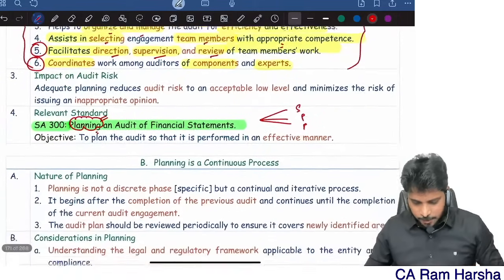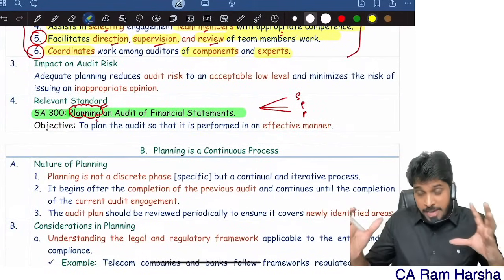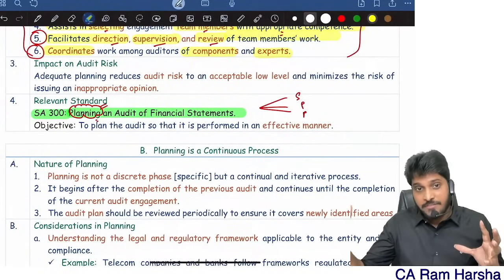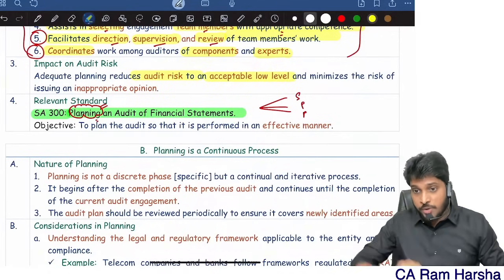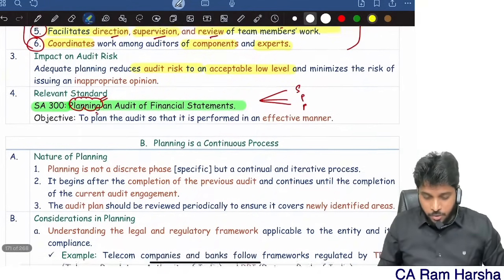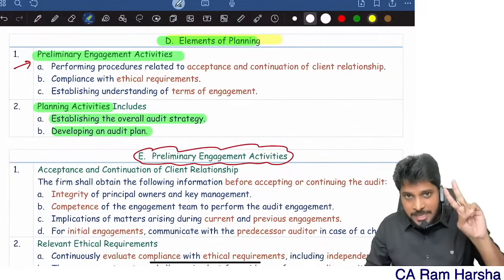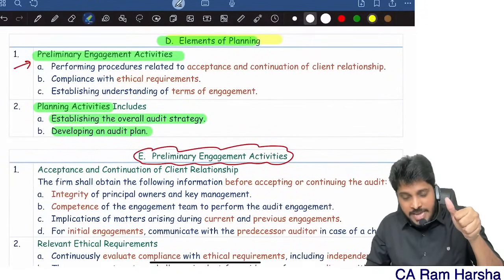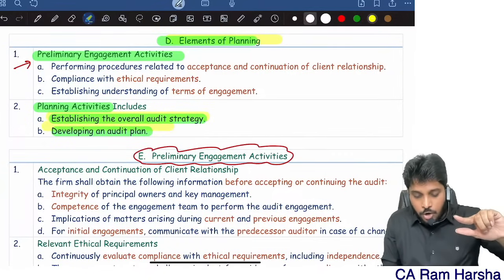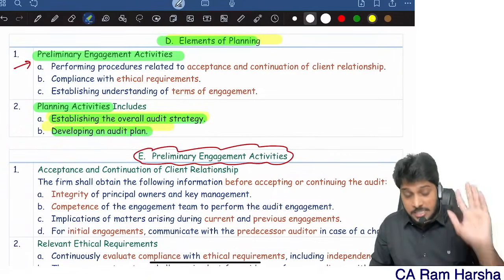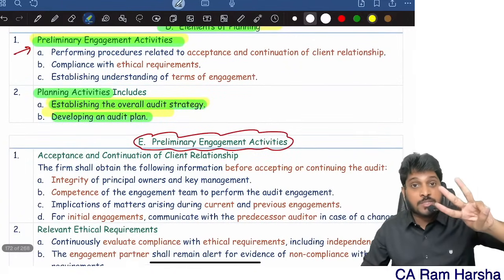Okay. Next. If you are doing proper planning, if you are planning the audit in an efficient manner, you can reduce the audit risk to an acceptable low level. Now again coming back, what are the elements of planning? Two. One is preliminary engagement activity, and another is planning activity, which includes overall audit strategy establishment and plan establishment. Now, three activities are mainly called preliminary engagement activities.